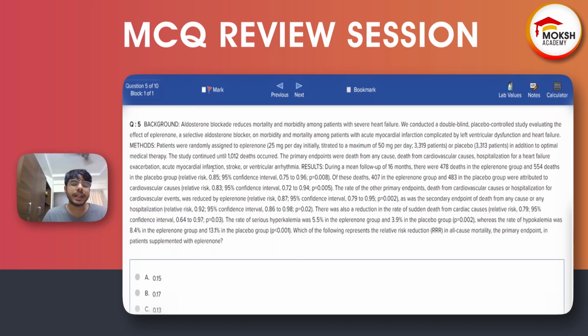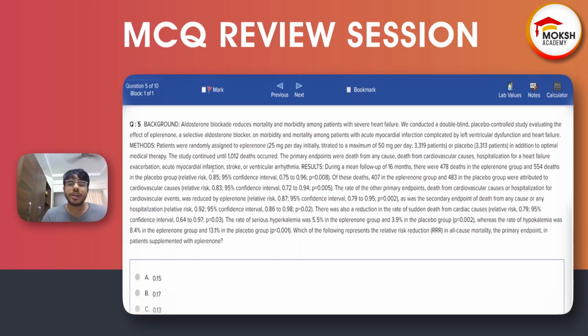The study continued until 1012 deaths occurred. The primary endpoints were death from any cause, death from cardiovascular causes, hospitalization for heart failure, acute MI, stroke, or ventricular arrhythmia. During a mean follow-up of 16 months, there were 478 deaths in the eplerenone group and 554 deaths in the placebo group. Relative risk 0.85. Of these deaths, 407 in the eplerenone group and 483 in the placebo group were attributed to